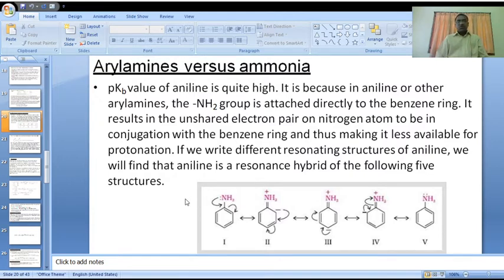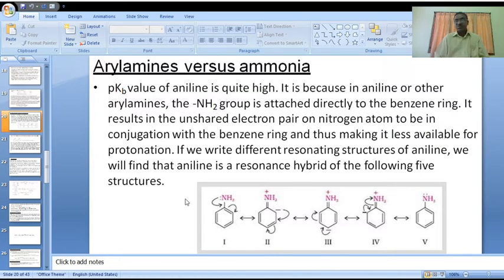Now let us go to aryl amines versus ammonia. Here please observe, the pKb value of aniline is quite a higher value.